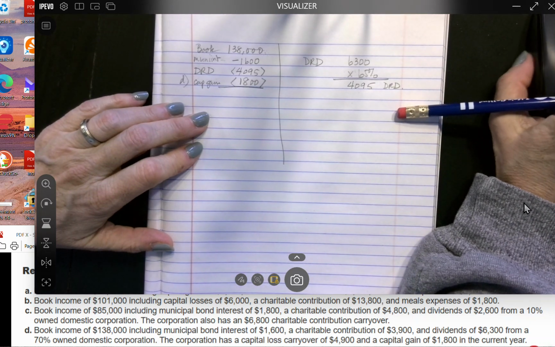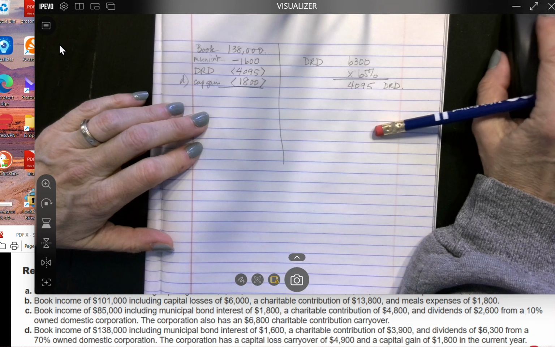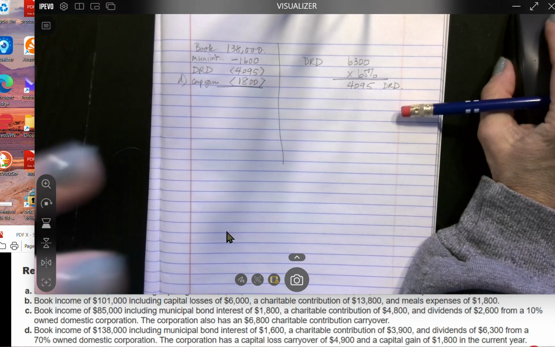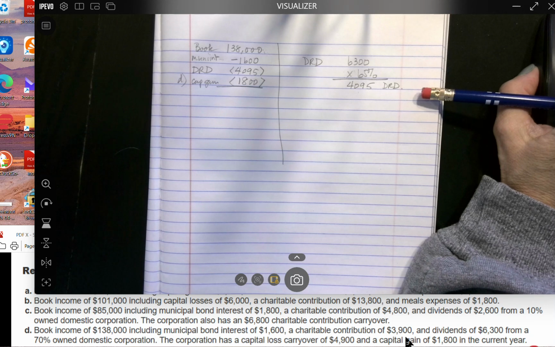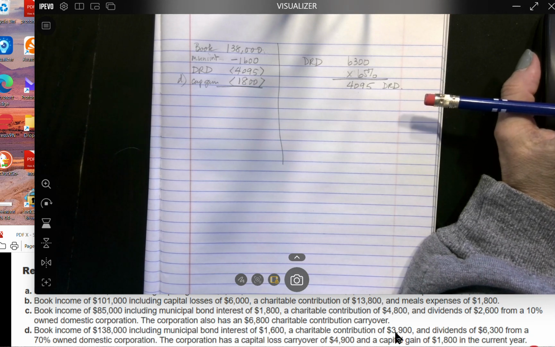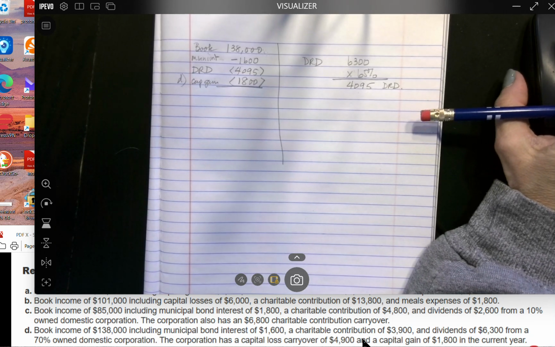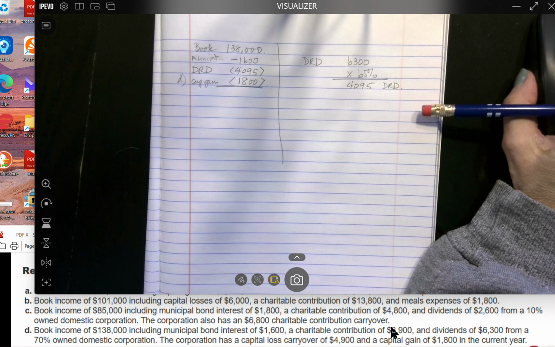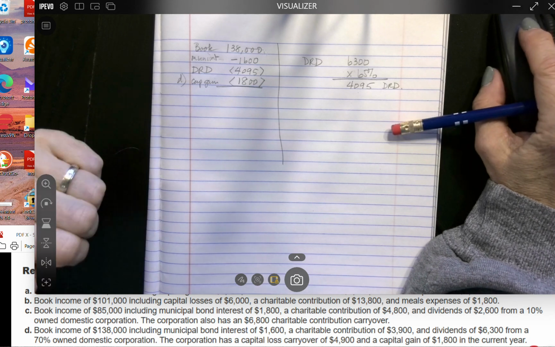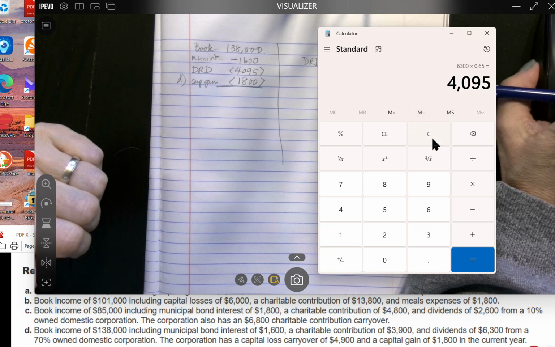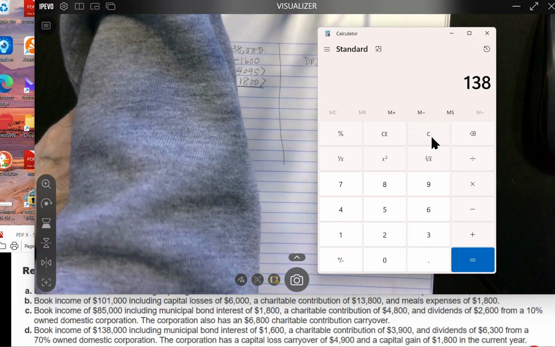Like I said, there's no adjustment for the charitable contribution. If the charitable contribution had been like 13,900, then we'd want to do that calculation. But we can reason that we're not anywhere near needing an adjustment on that charitable contribution. So that's why I'm not even bothering with that calculation.